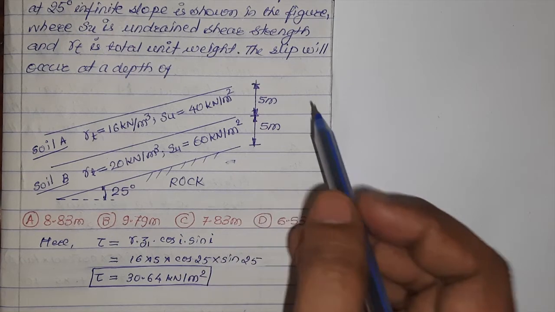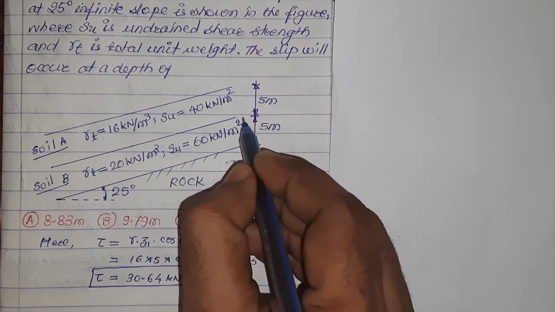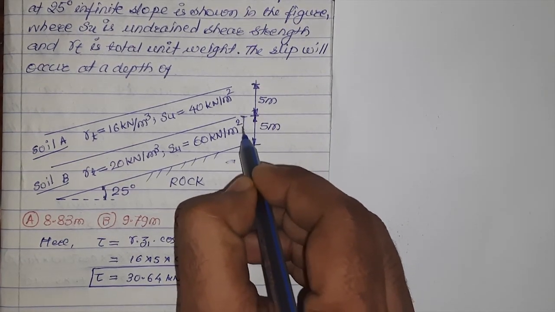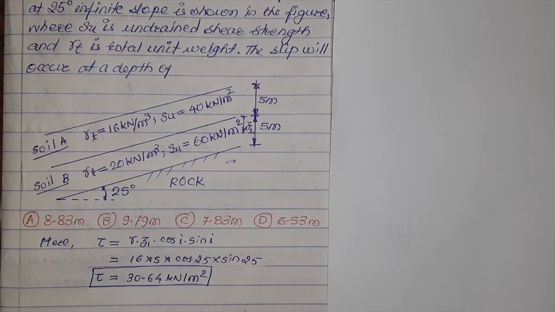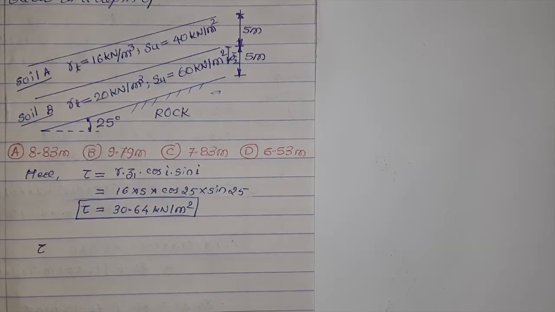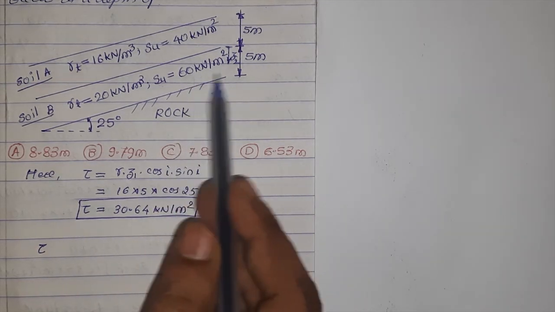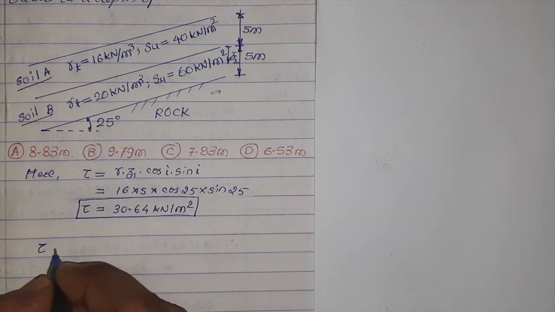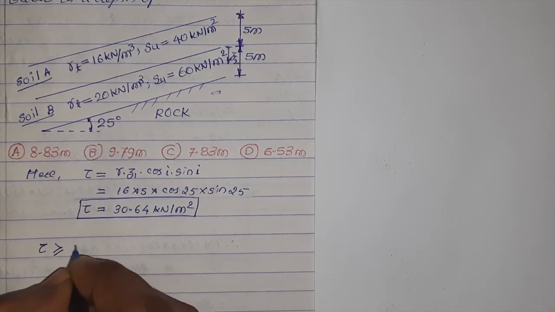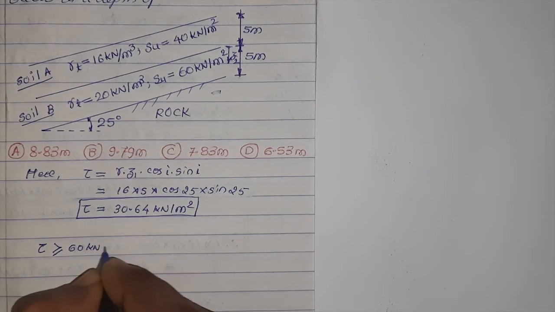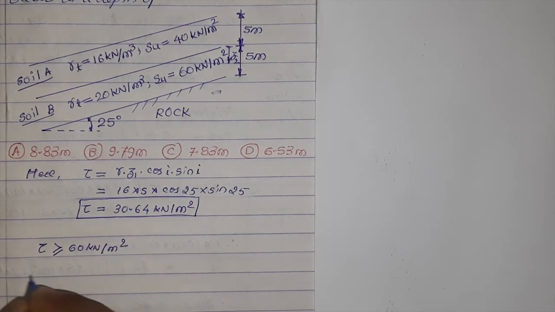So let us consider this point at depth Z2. Okay, now the maximum shear stress should be equal to 60 kilonewton per meter square. So tau should be greater than or equal to 60 kilonewton per meter square.